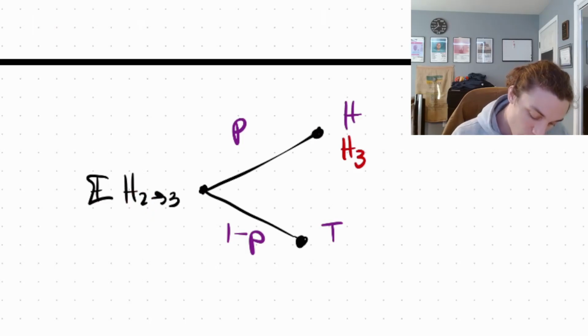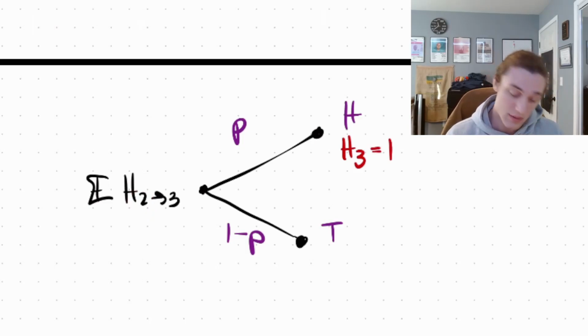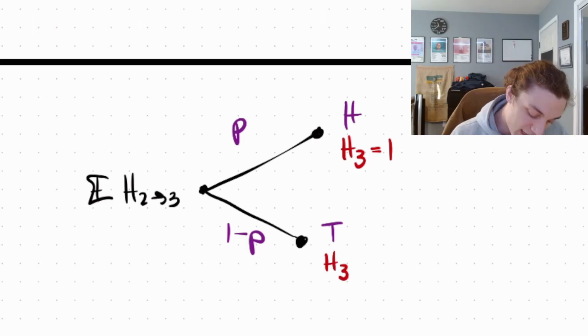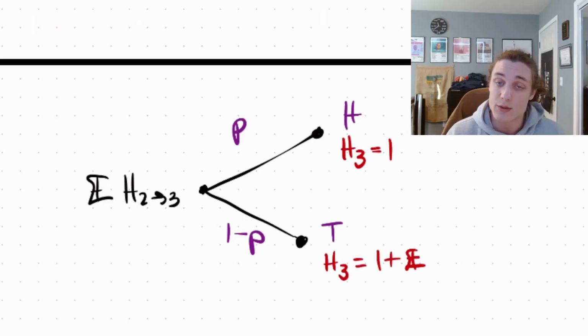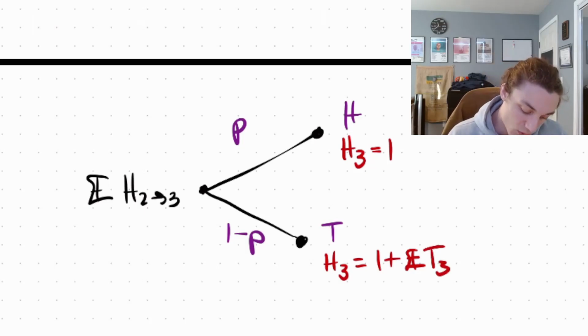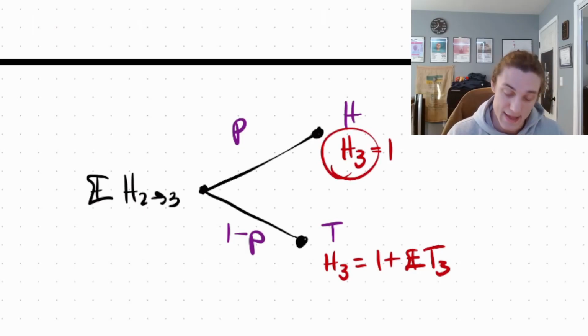It's going to require one more toss. And of course, if we throw a tails, we're going to have to start all over. It's going to be that one extra toss plus the expected number of tosses to get back to this node right here at H3.